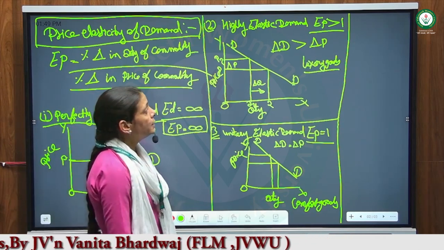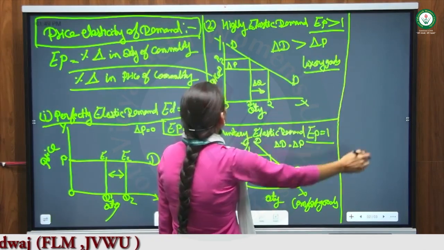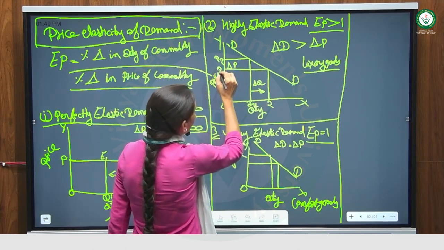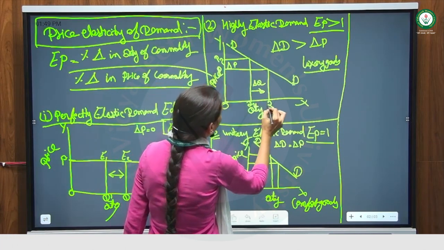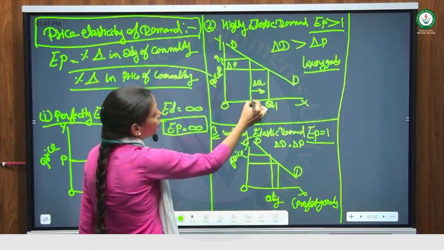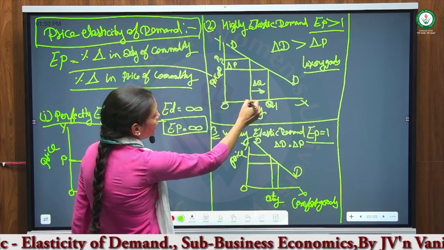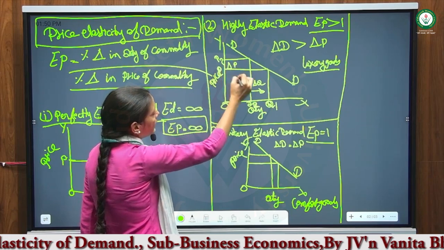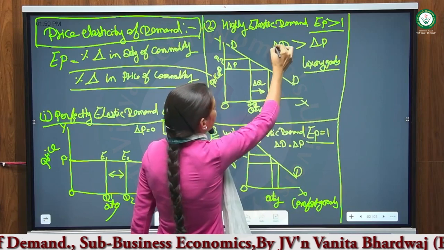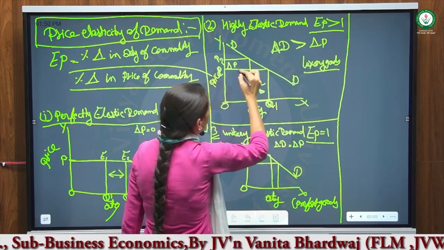In highly elastic demand, elasticity is more than 1. For example, price is OP. When price is OP, we are demanding quantity 1, then quantity 2 when price goes down, because we reduce our demand. When price changes, demand also changes, but the price change is less and the change in demand is more.